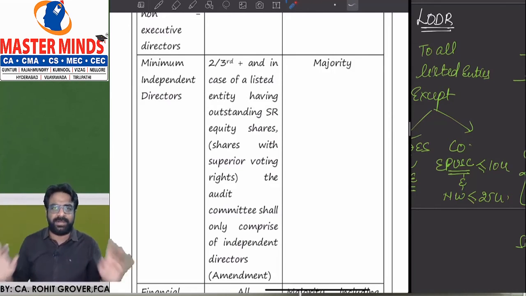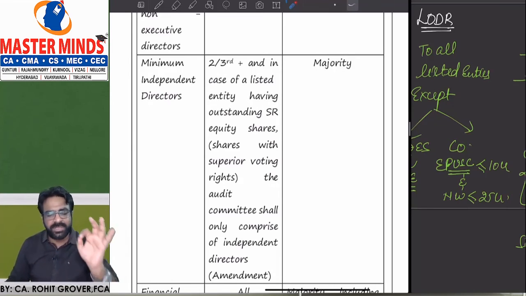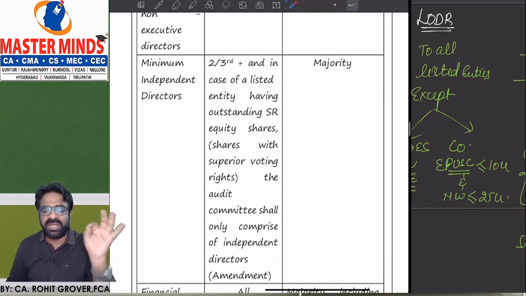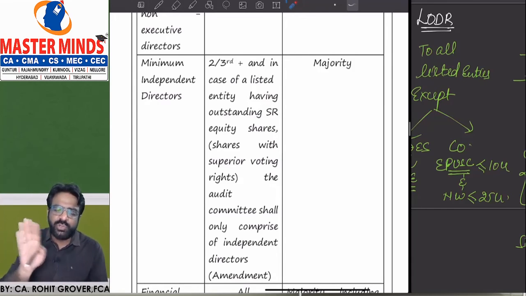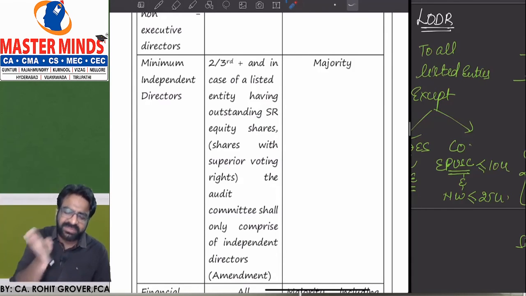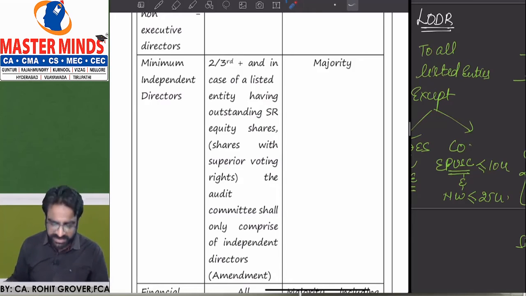Total should be independent directors. In those companies, the entire audit committee should comprise independent directors. 2/3 is applicable to listed entities other than these. This is a small amendment.